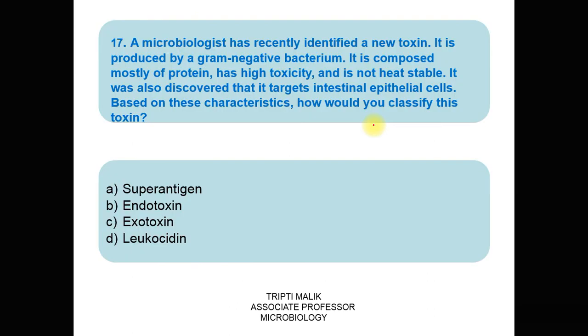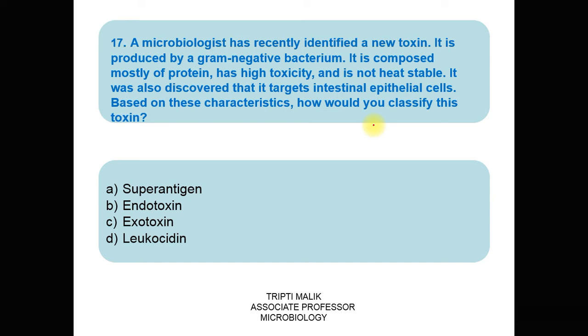Question number 17. A microbiologist has recently identified a new toxin. It is produced by a gram-negative bacterium. It is composed mostly of protein, has high toxicity and is not heat stable.